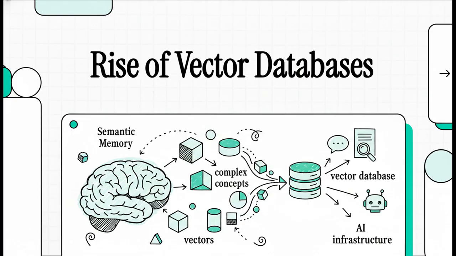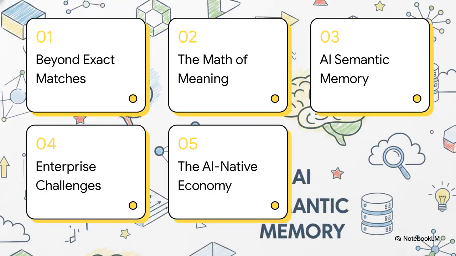Let's get into it. So here's our roadmap for today. We'll kick things off by looking at the limits of traditional exact match databases. Then we'll explore the actual math behind how machines process meaning and how we build AI semantic memory. After that, we'll peel back the layers on some hidden operational challenges for enterprises. And finally, look at the bedrock of the AI native economy.